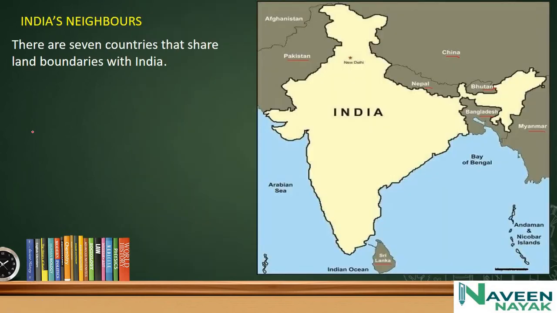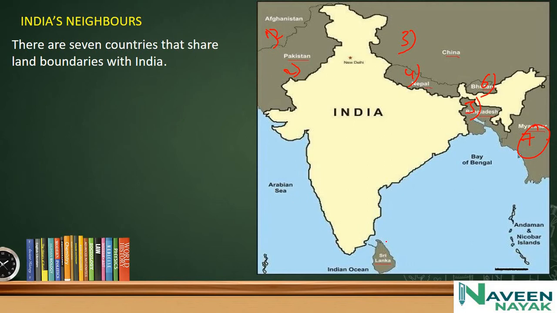And let's see, these are the Indian neighbor countries. There are 7 neighbor countries that share land boundaries with India. Let's see what are the countries. First one is Afghanistan, second Pakistan, third China, fourth Nepal, fifth Bangladesh, sixth Bhutan, seventh Myanmar. These are the land boundary countries of India. Neighbor countries. These are 7 neighbor countries of India.